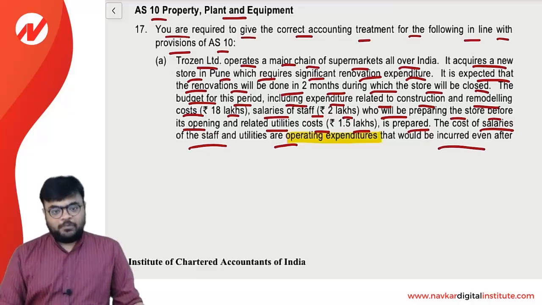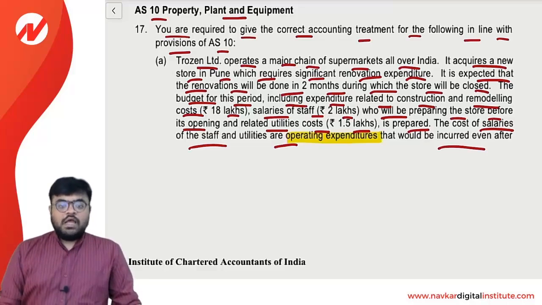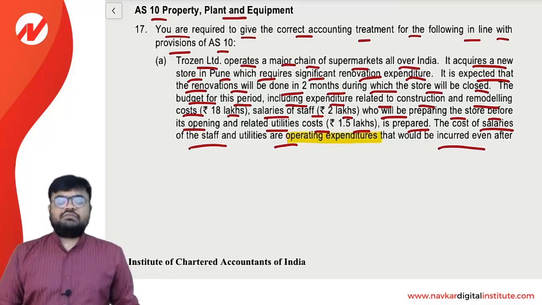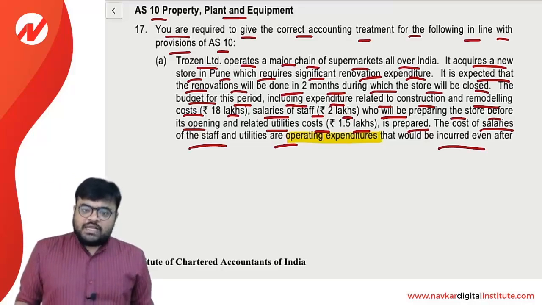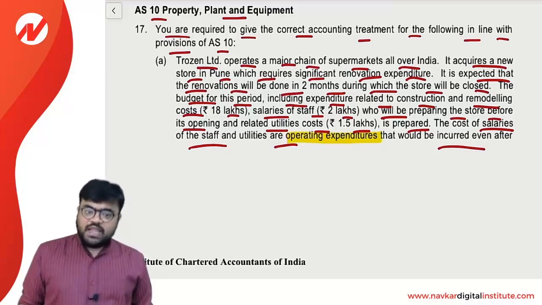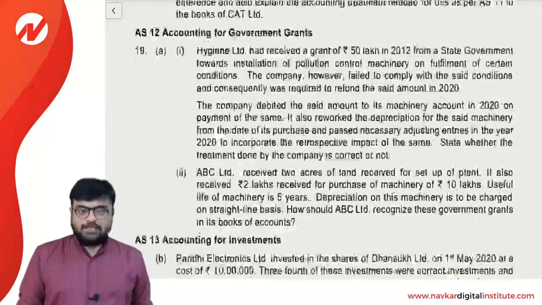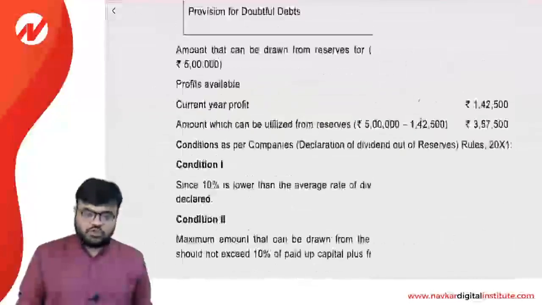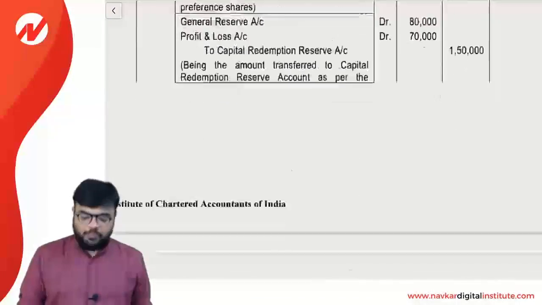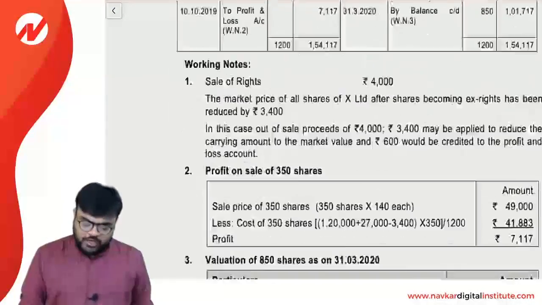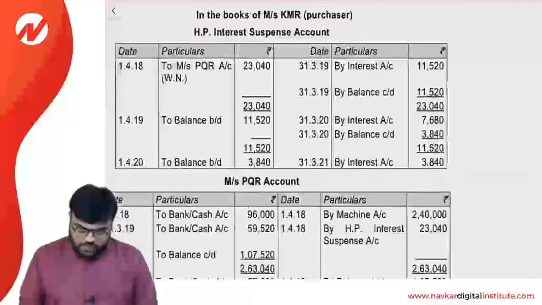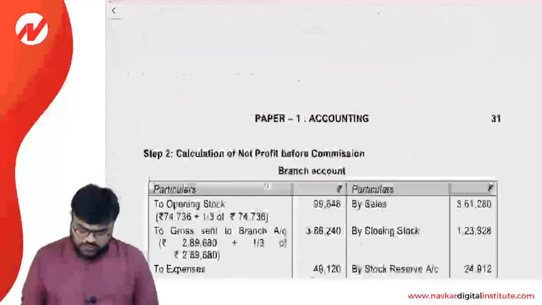pay the salary to your employees and the amount of the salary is 2 lakh. And at that time you have to pay the related utilities cost and the amount is 1.5 lakh. But obviously, the direct construction cost is just the 18 lakh only. So we will capitalize just the 18 lakh with the cost of the asset, and the 2 lakh salary and the 1.5 lakh related utility cost is simply charged to P&L. Clear? So let's read the answer for question number 17A.